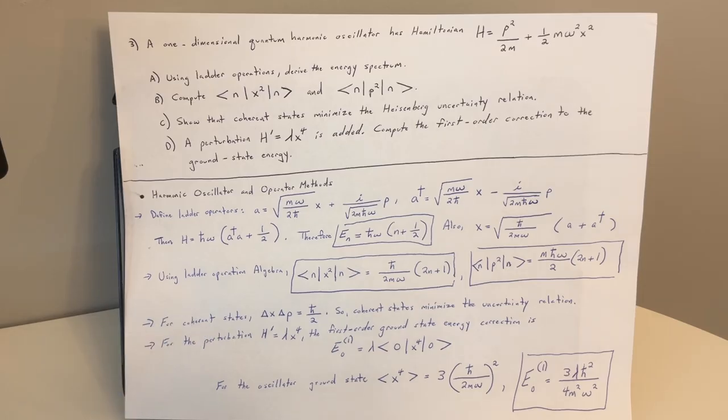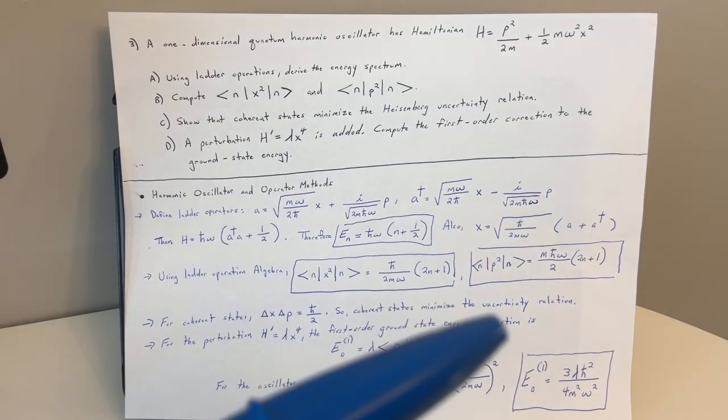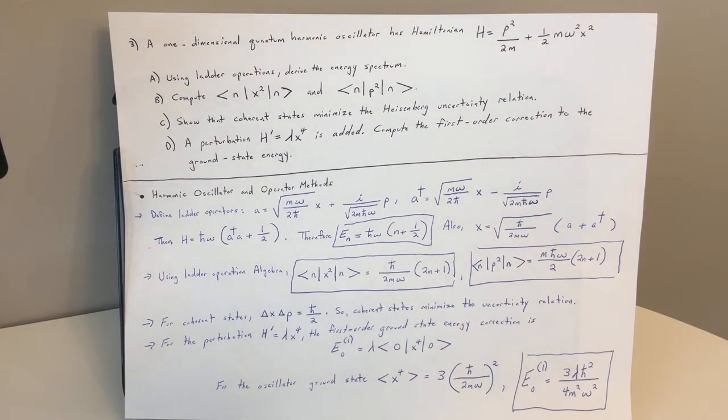Okay, so for Heisenberg, for coherent states, delta x delta p equals h bar over 2. So coherent states minimize the uncertainty relation regarding position and momentum. And for the perturbation, H prime equals lambda x to the fourth.